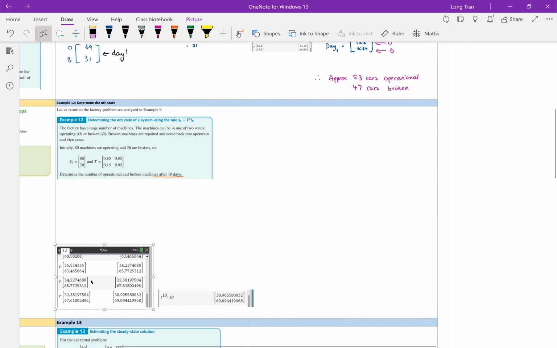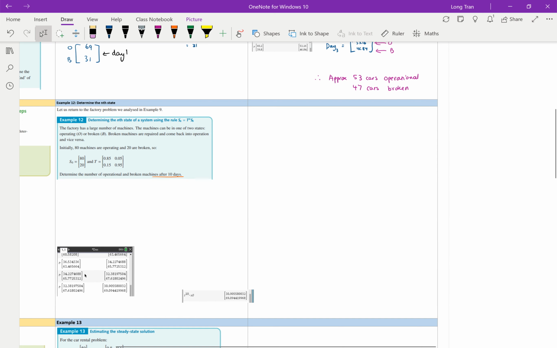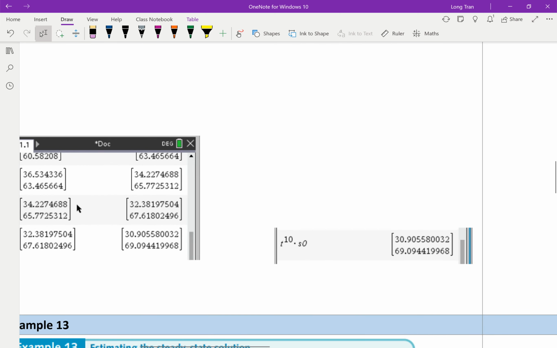I'm going to make this a bit smaller. So this is the recursion versus the nth rule. You can see here I'm using S0. This is the nth rule. So it's T to the power of n. Remember the rule was Sn is equal to T to the power of n multiplied to S0. This is the rule, this is the nth rule. I'm going to make that a bit smaller, and I'm going to move it over here.